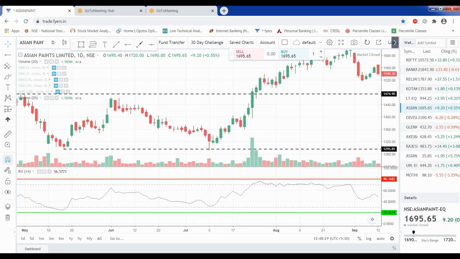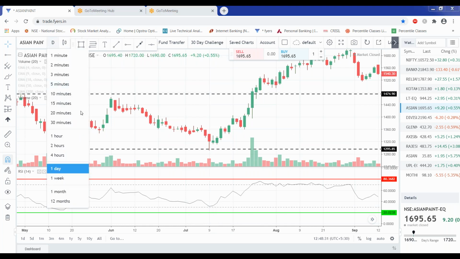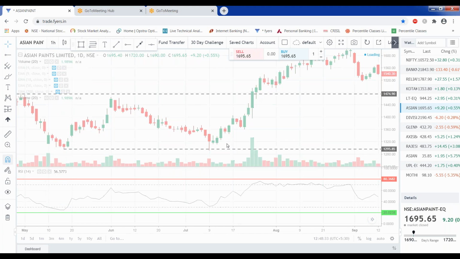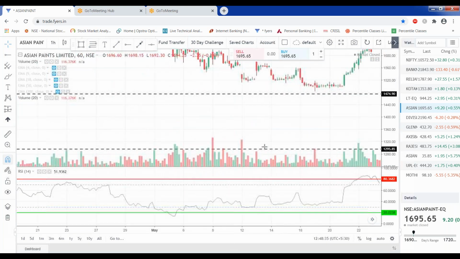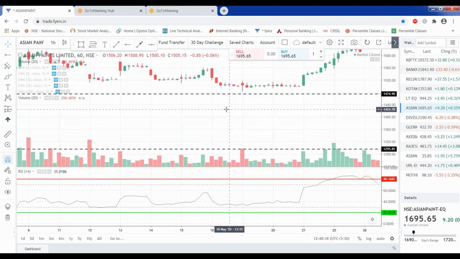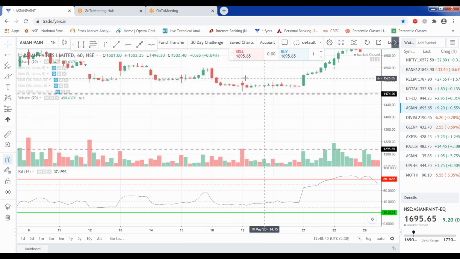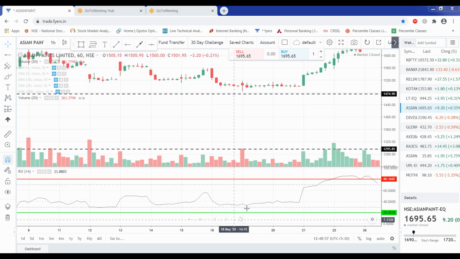Now you can use it in the daily chart, in the 1 hour chart, in the 15-minute chart. You can use it anywhere, there is no limitation for it. Now see in this area, this is the hourly chart. If you will see, the stock is neither moving on the downside nor on the upside, and RSI is slowly but gradually moving up, because at this point the RSI is 35.